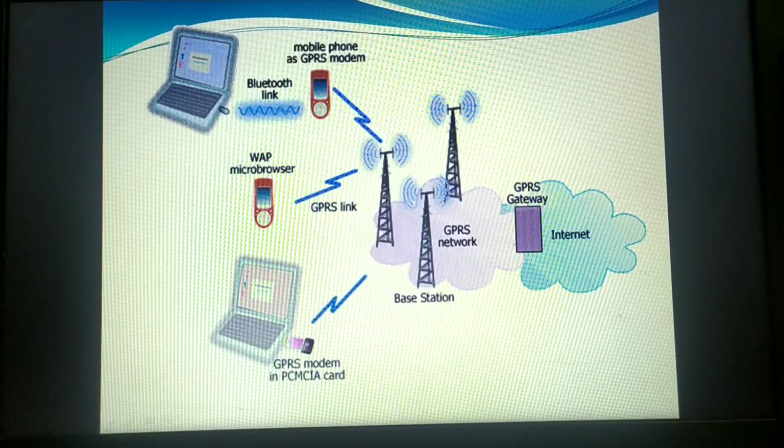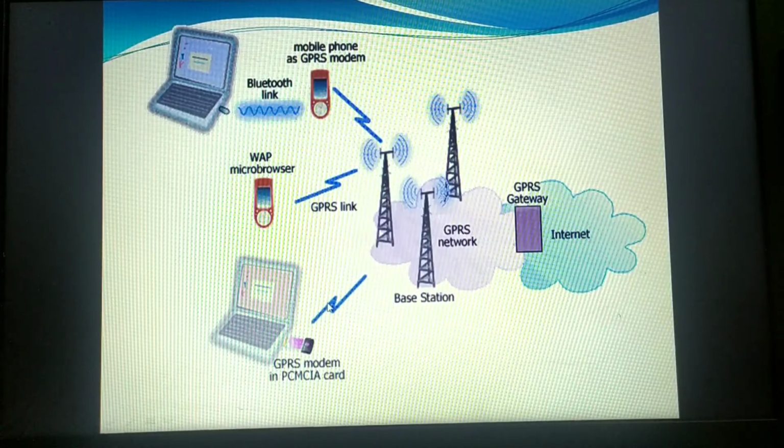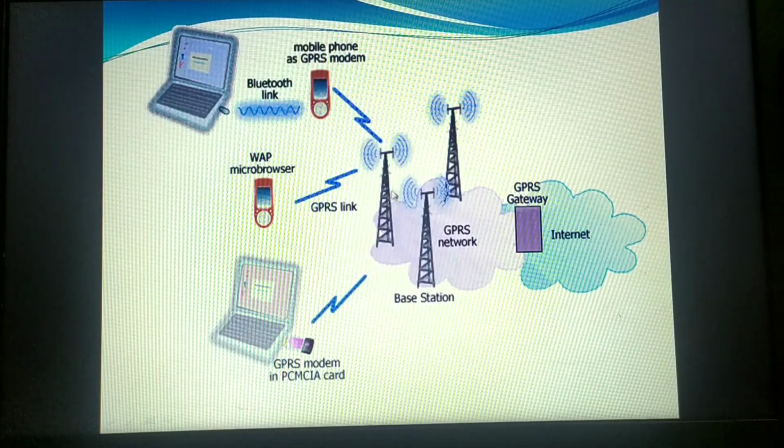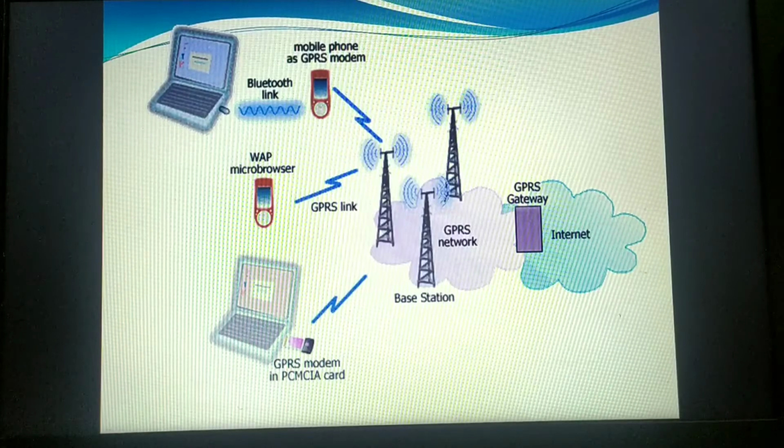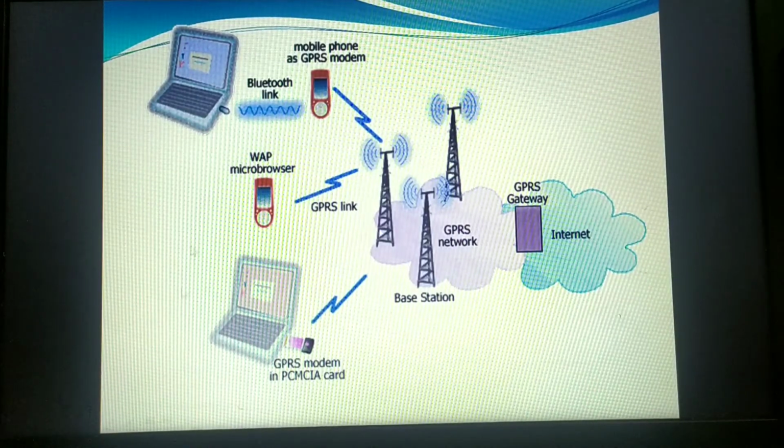Here you can see a laptop using a modem, a GPRS modem, that is helping you connect to the internet. At the end it is the internet, but how are you connecting? Again you are using the antennas or the base stations, or you can also call them transceivers. I hope you know what a transceiver is. Any antenna that has the capability to transmit and receive is a transceiver. Whatever connection is happening, everything is in wireless form only.